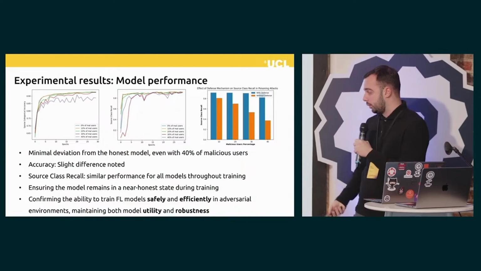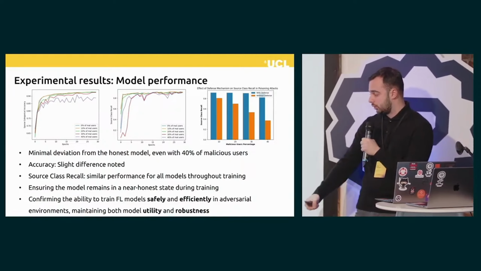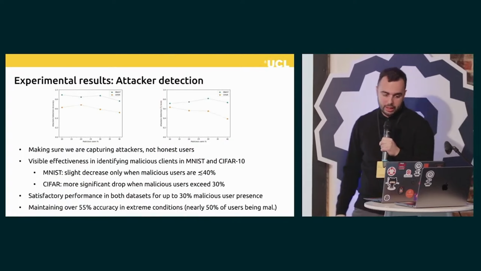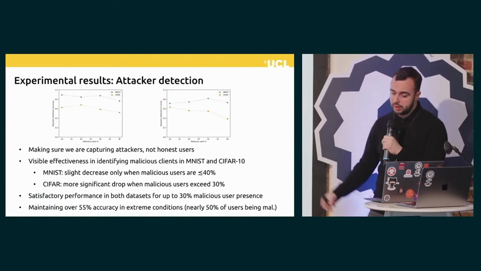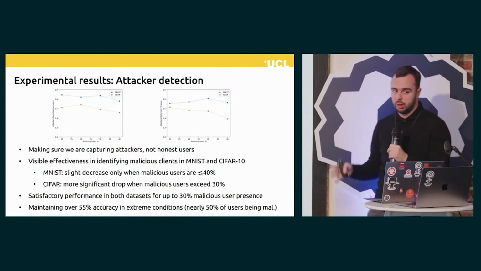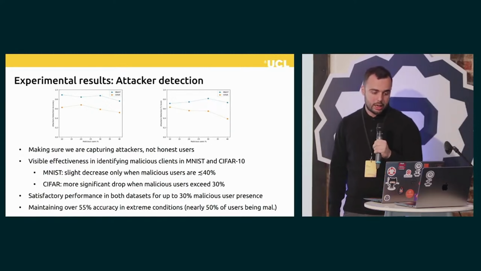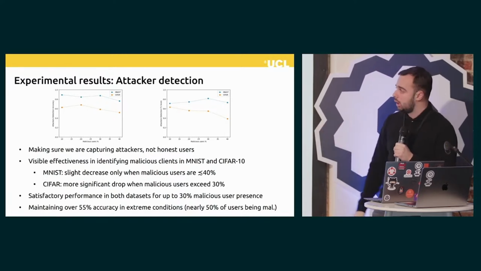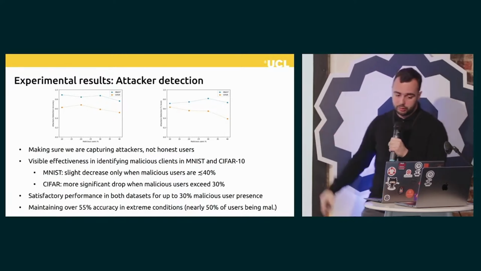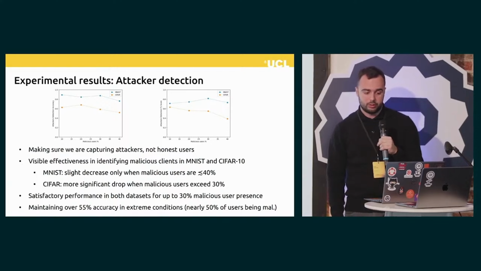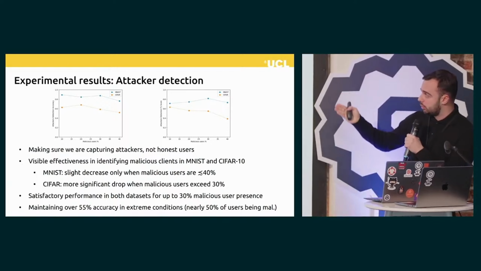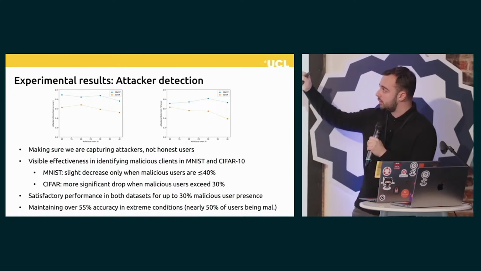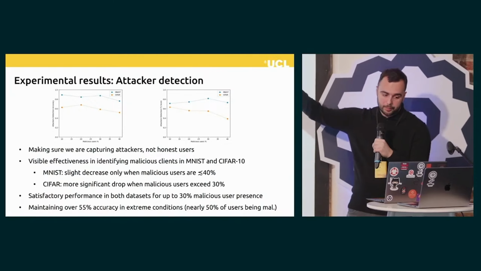And we are able to confirm that we can safely and efficiently train a model without harming either its utility or its robustness. Another aspect that we wanted to make sure of is that we are correctly capturing the attackers and not honest users. Our metrics in this case are attacker detection accuracy and F1 score. We can observe from the two plots that we have satisfactory performance in MNIST and CIFAR-10, the two datasets of our experiments, for up to 30% of malicious user presence.